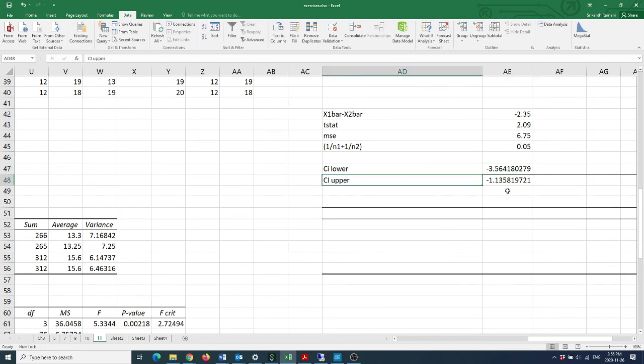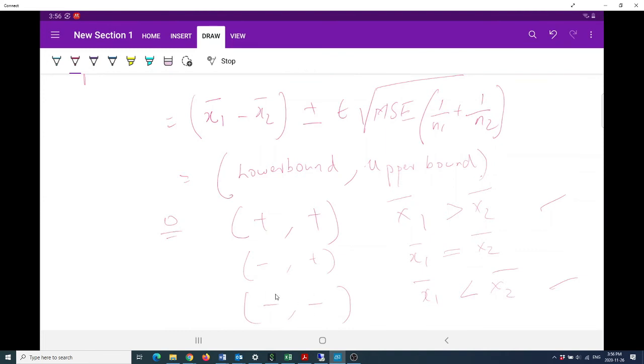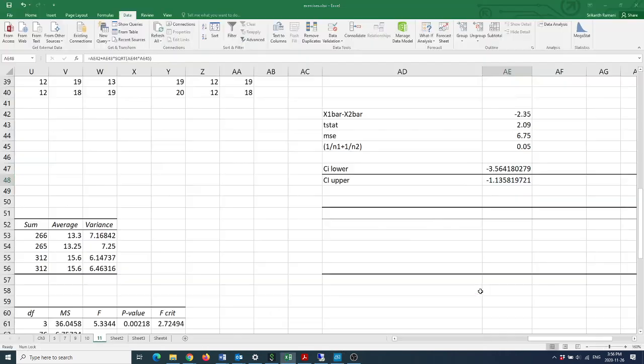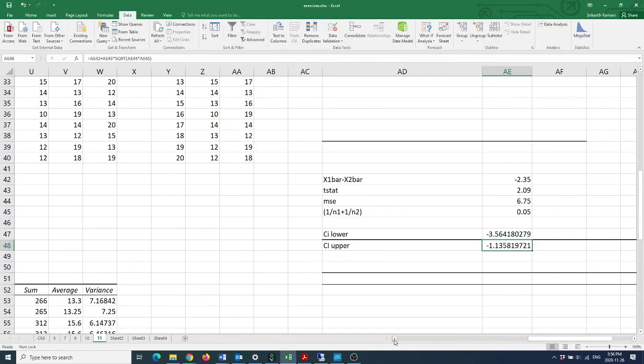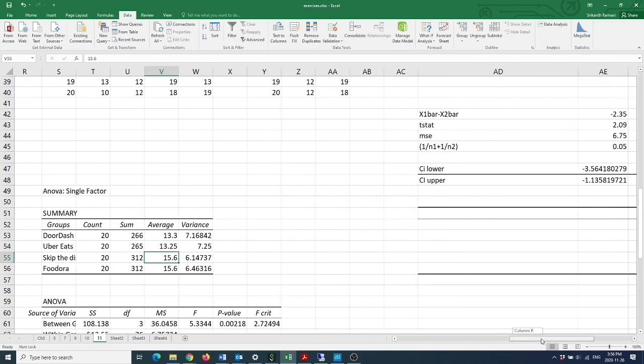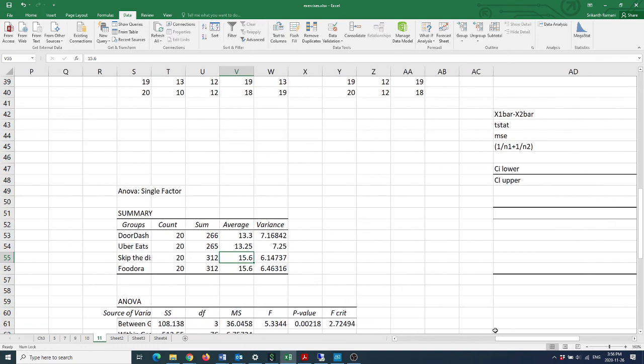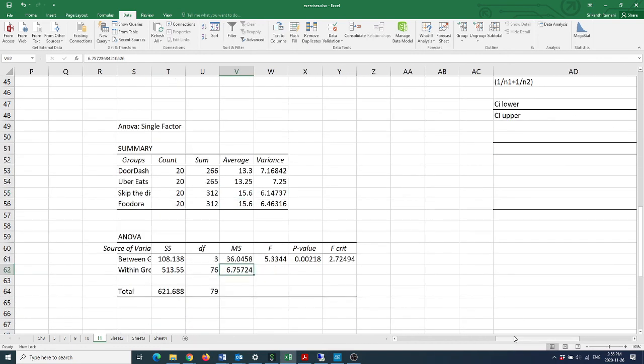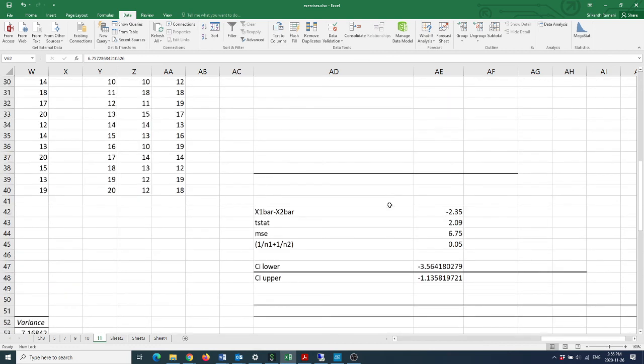And the upper bound of the confidence interval is also a negative value. Since both values are negative, we could conclude that x1 bar is less than x2 bar. Here, the mean for Uber Eats is definitely less than the mean for Skip the Dishes. So this is our computed value, and this is an additional inference which you can find out using the mean square error value in your future tests. And this is your learning objective 11.3.